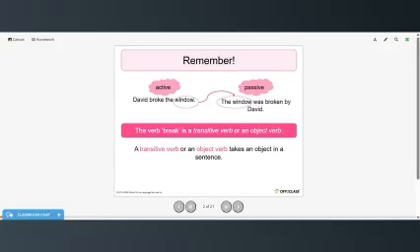So just a quick review, remember, in an active sentence, David broke the window. To change that to passive, the object becomes the subject. The window was broken by David. So the verb break is a transitive verb or an object verb. A transitive verb or an object verb takes an object in the sentence.